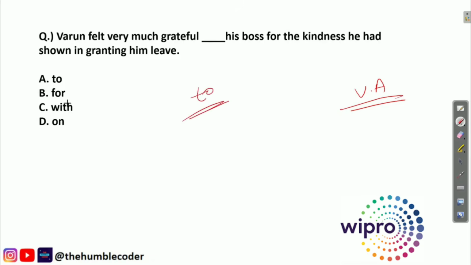Now let's try to fit in the other options also. Varun felt very much grateful for his boss. No, he definitely cannot feel grateful for his boss in this case. Varun felt very much grateful with his boss, again a clear no, and on his boss is again a clear no. So Varun is grateful to his boss for granting him the leave. So the correct answer for this question is option number A. So guys, please pause the video before seeing the solution, so that you will also be able to solve it on your own.